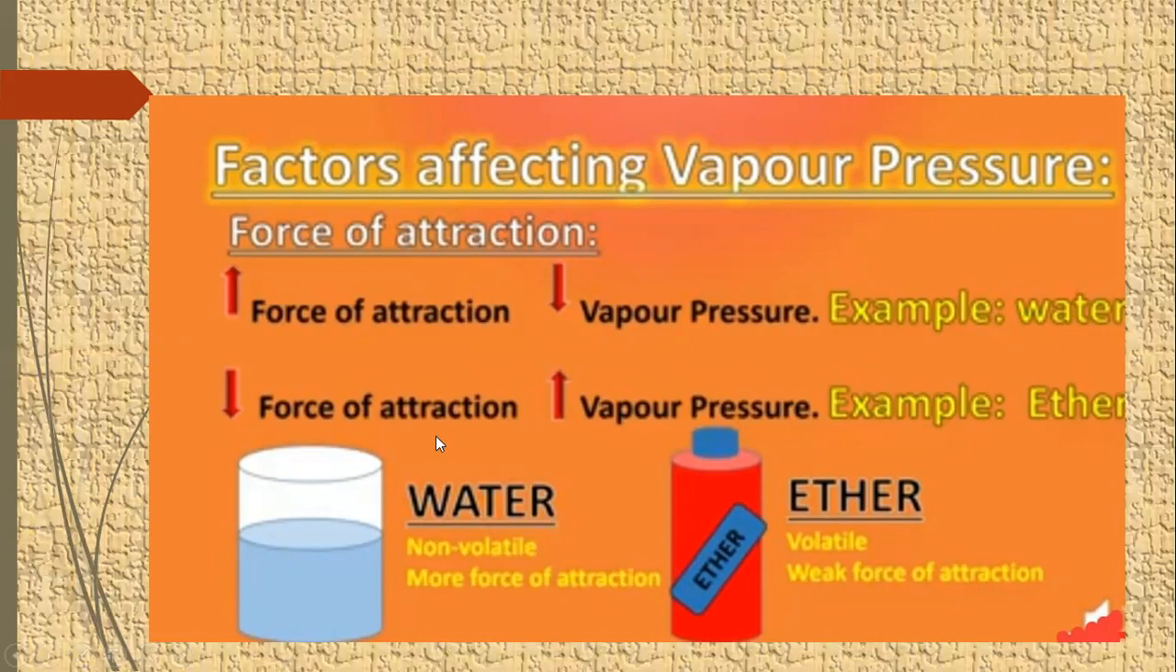Vice versa is the situation. When forces of attraction among the molecules are low, they can easily evaporate. That is, the number of vapors increases, and as a result, vapor pressure also increases. And these liquids are called volatile liquids, like ether, which is volatile because it has weak forces of attraction among its molecules.